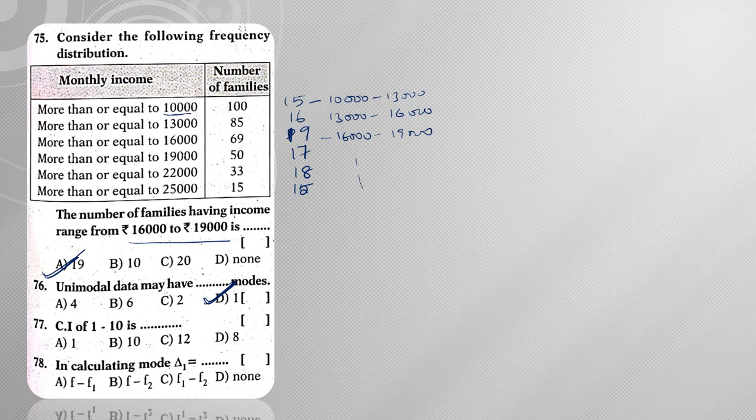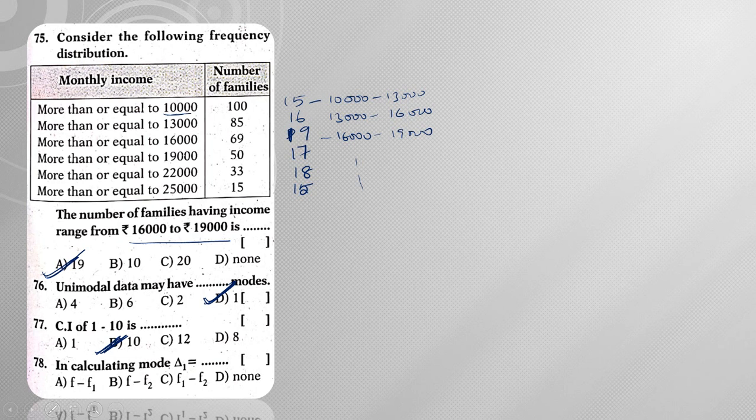Next, class interval of 1 to 10. So here what is meant by CI? CI means class interval, or class size. So here it is class size. So class size is nothing but 10. So if you ask about lower limit, lower limit will be 1 and upper limit will be 10.